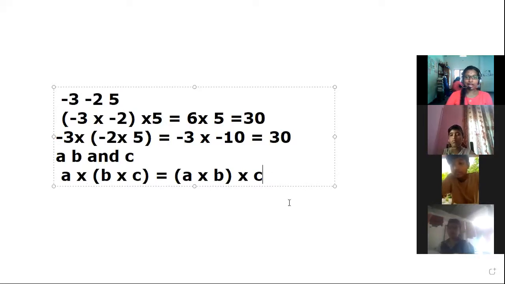Then our next property is the distributive property. Before that, you have to complete some blanks given in your textbook, page number 70.